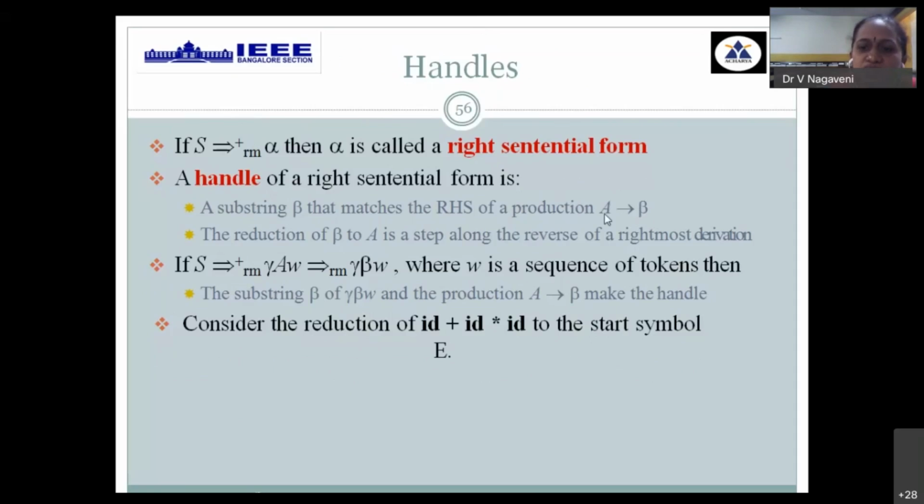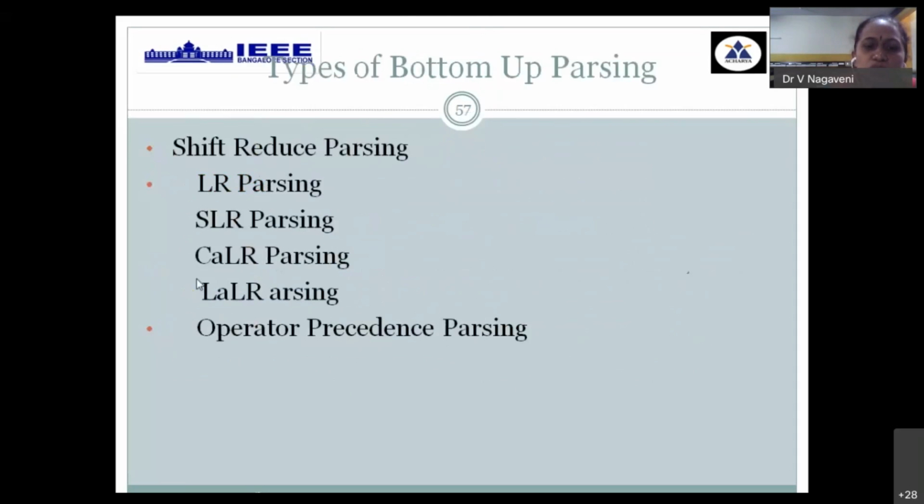That replacement is called handle pruning. Okay, so this reduction process is applied right from the given string till you reach the start symbol. So that approach is called handle pruning. Now we go for different types of bottom-up parsing. We start with shift reduce parsing, then we go for different types of LR parsing. In our syllabus, we have only SLR parsing. Then we adopt operator precedence parsing.